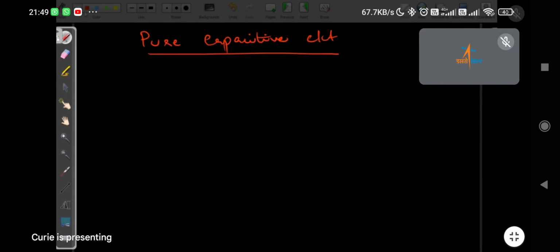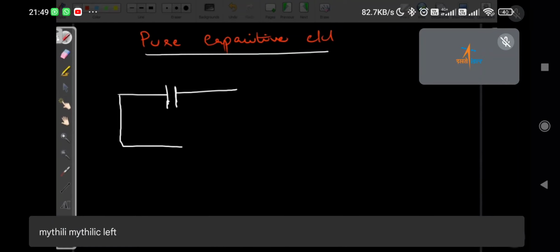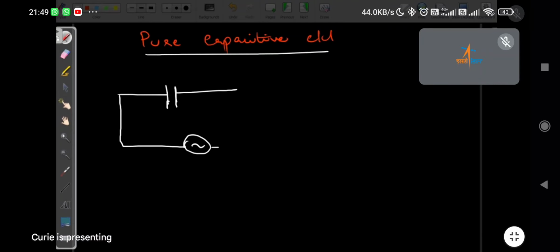In a pure capacitive circuit, we have a capacitor, and we are applying an alternating voltage to it, that is Vm sin omega t, which is equal to V. There will be a voltage drop across this capacitor, that is Vc.